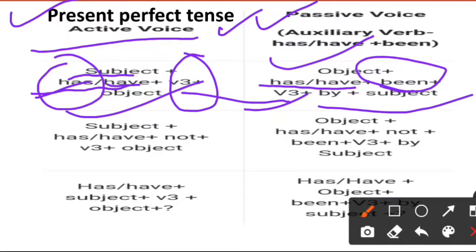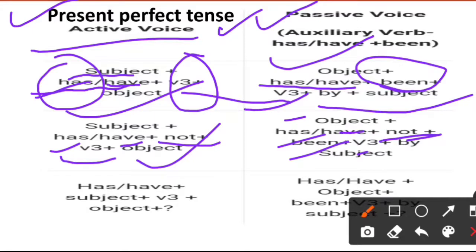And in the negative sentence only not will be added, nothing more than that. Subject plus have or has plus not plus V3 plus object, and here the same thing: object plus have or has plus not plus been plus V3 by subject.